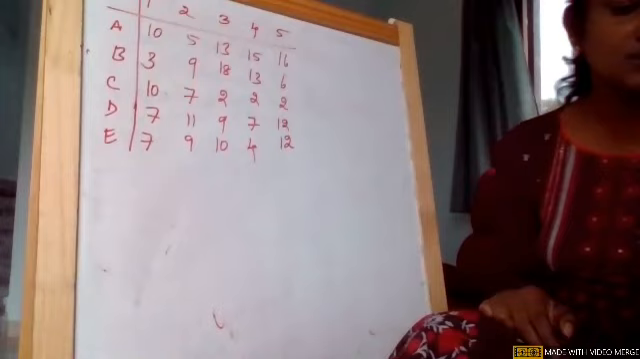Now when we see this particular question, again you remember our first step: first we need to check whether rows are equal to columns. Yes, our rows are equal to columns. So we can proceed with our next step.